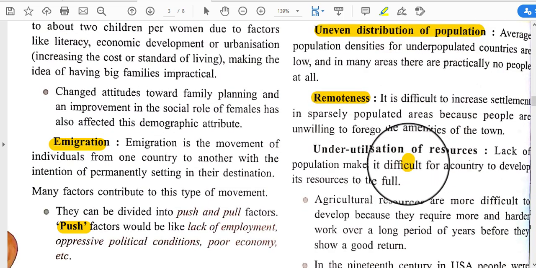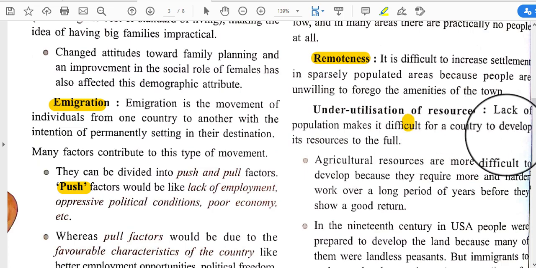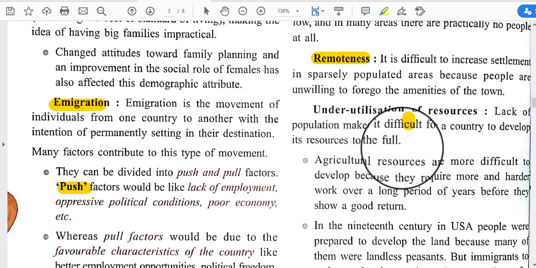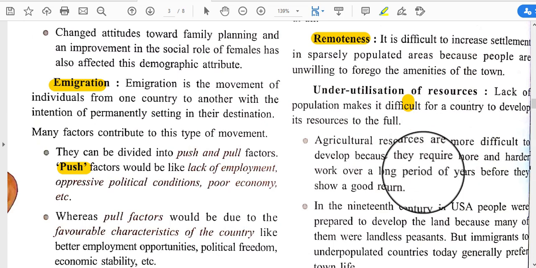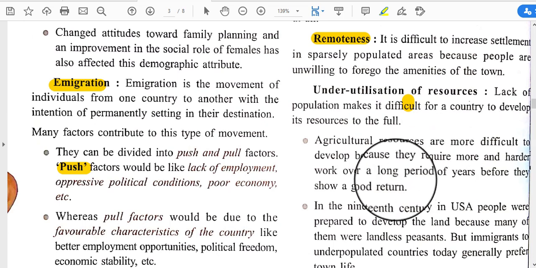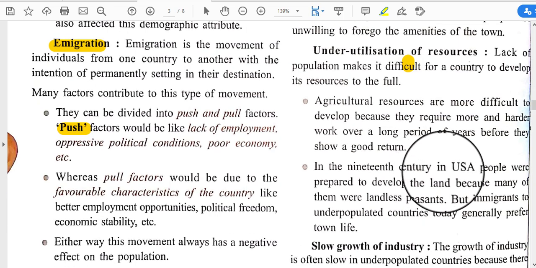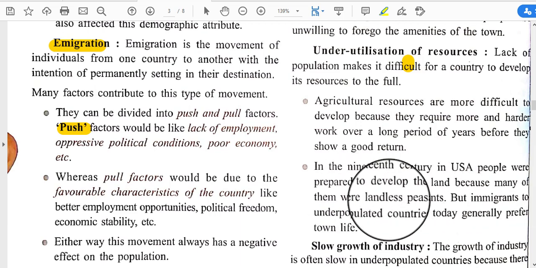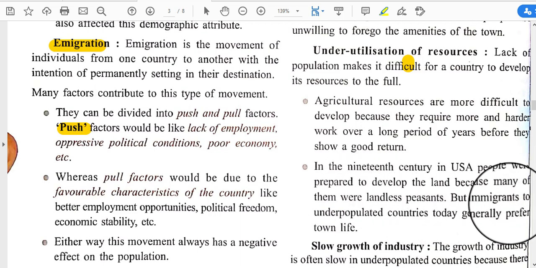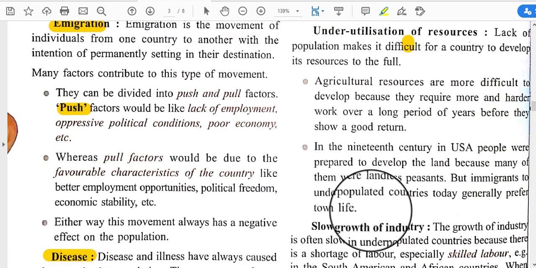And underutilization of resources. Lack of population makes it difficult for a country to develop its resources to the full. And agricultural resources are more difficult to develop because they require more and harder work over a long period of years before they show a good return. And in the 19th century in the USA, people were prepared to develop the land because many of them were landless peasants, but immigrants to underpopulated countries today generally prefer town life.